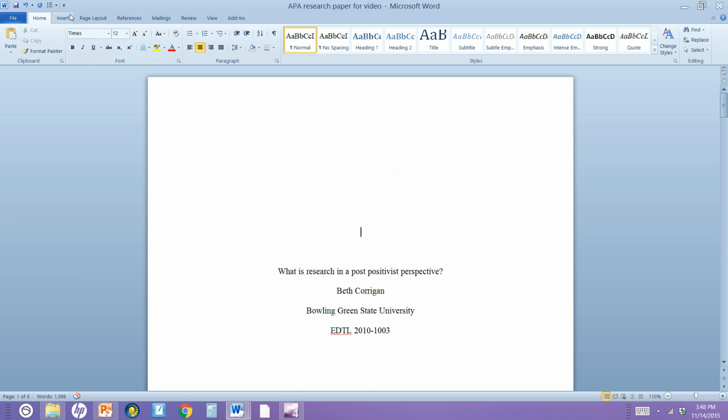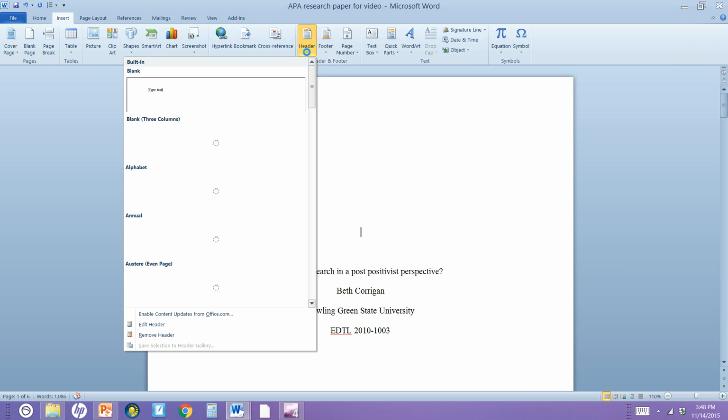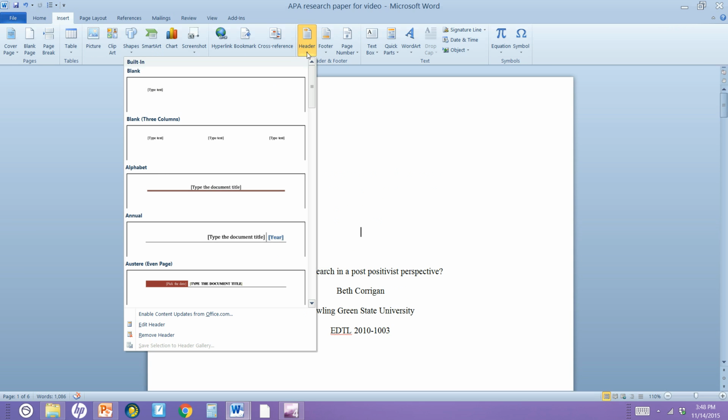So I'm going to insert the running head. So I go up here to Insert, Header, and you're going to see a variety of options come up. APA doesn't like the flourishy ones down here. Don't use those. Just go with the regular blank one that we can type in.